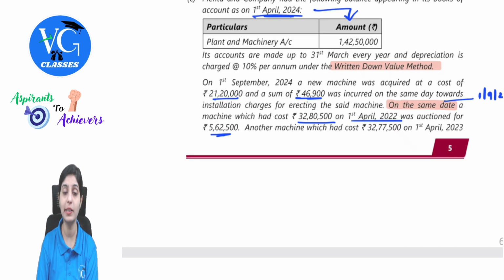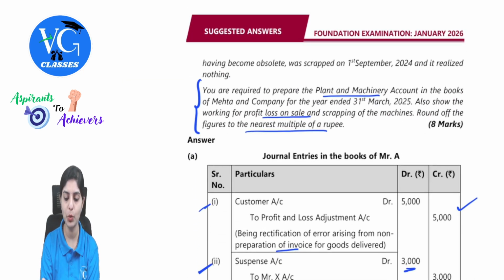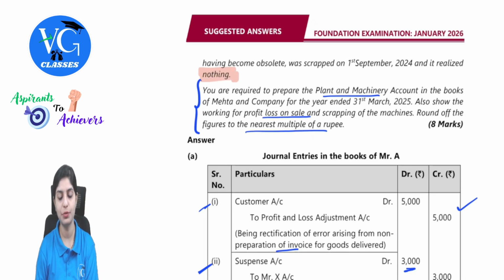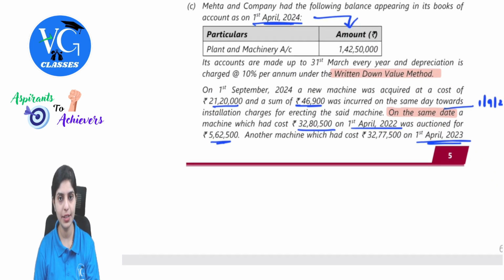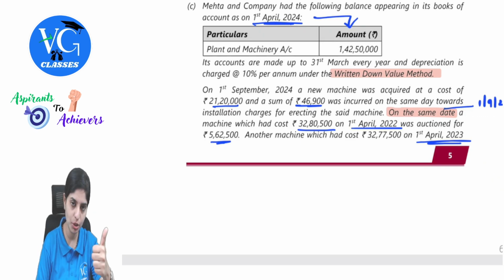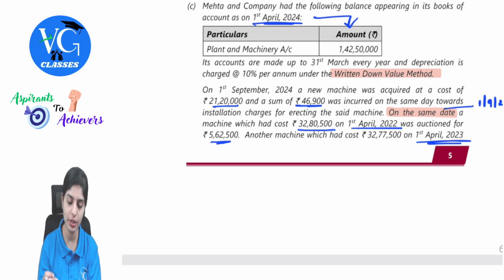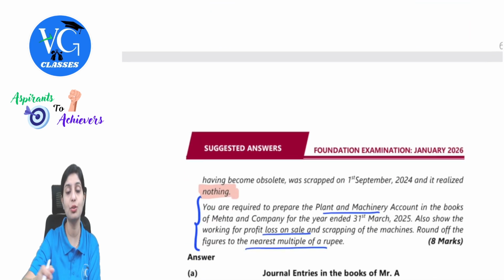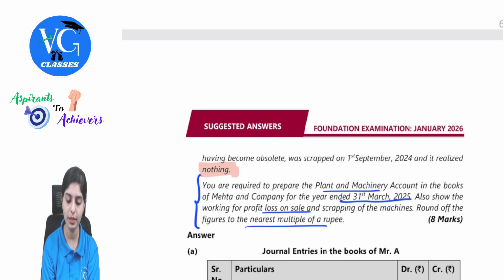Another machine which had cost 32 lakh 77,500 on 1st April 2023, having become obsolete, was scrapped on 1st September 2024, and it realized nothing. So there is no amount realized from this part. Remember, on 1st September 2024, there are three events happening. First, a new machine was purchased. The asset which was present from 1st April 2022 is getting auctioned, and then there is another machine which is also scrapped. For all of these, they are asking us the working to present it in the plant and machinery account as on 31st March 2025.